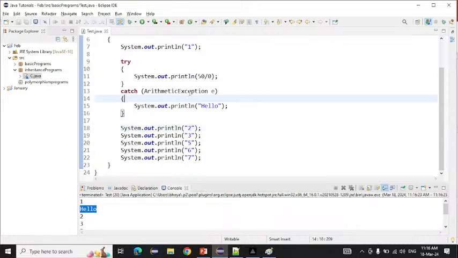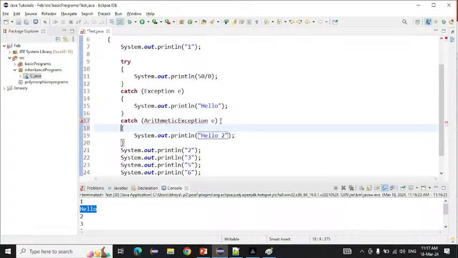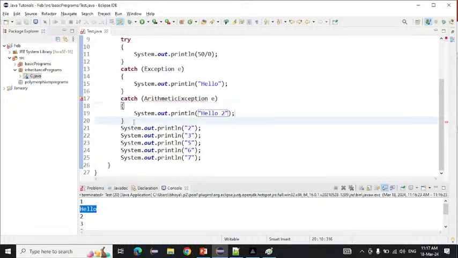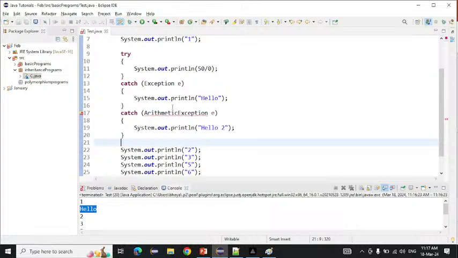Suppose I am writing a catch with Exception first, and after that I am writing another catch here, with ArithmeticException, and here I am printing hello 2. Can we write like that? Can we write multiple catch blocks with a single try? Yes, we can write.